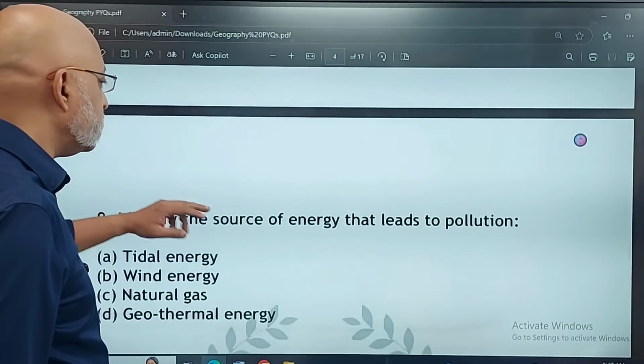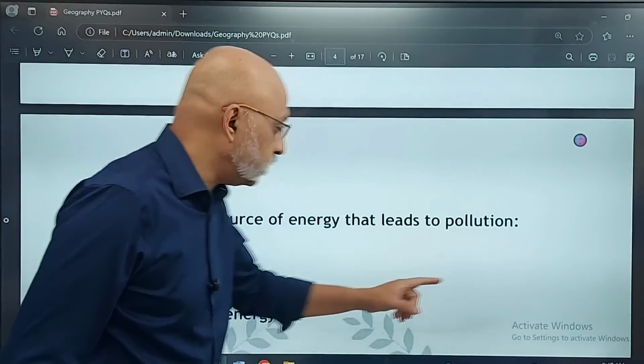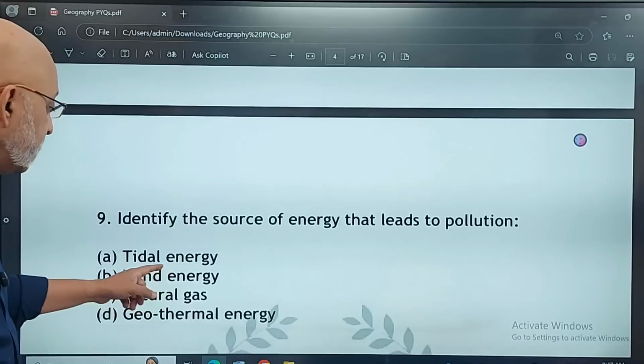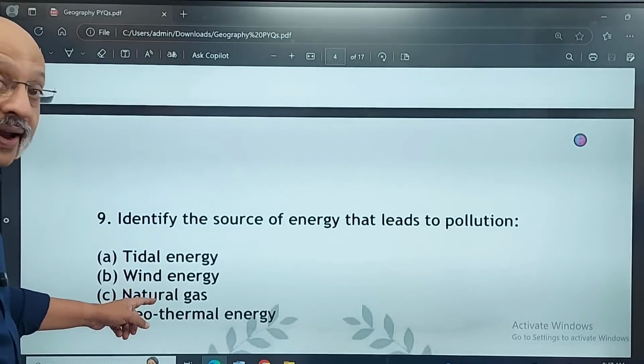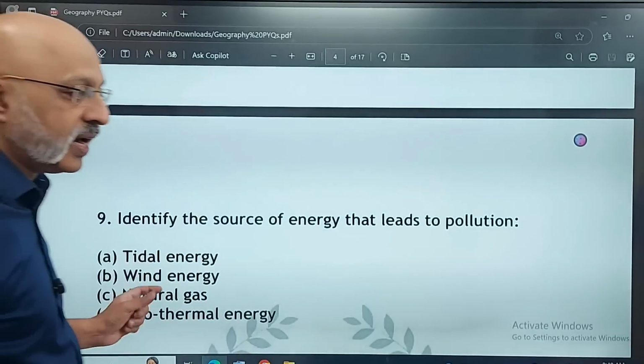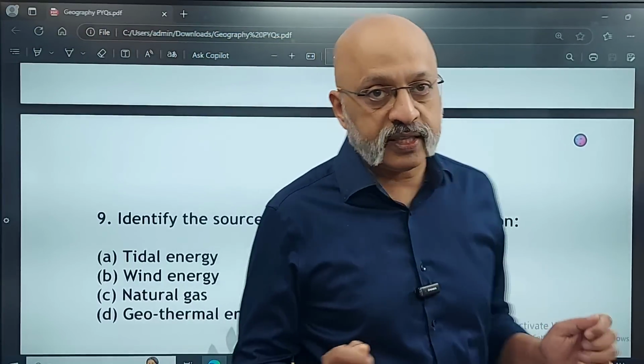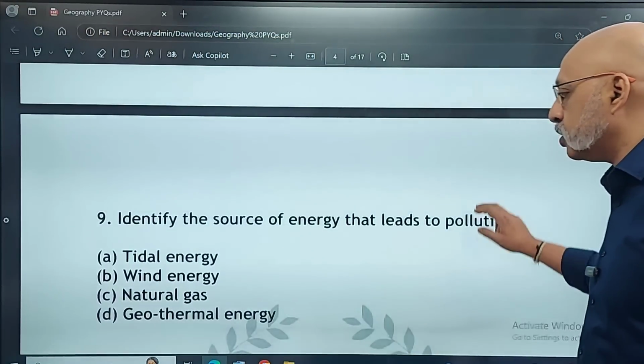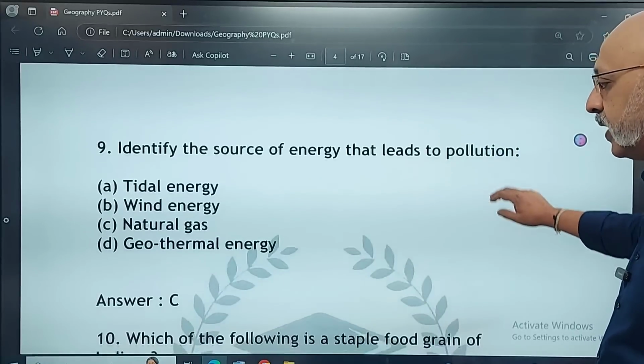Identify the source of energy that leads to pollution. Is it tidal energy? Is it wind energy? Is it natural gas? Or is it geothermal energy? Which of these is the one which causes pollution? So the correct answer is natural gas.